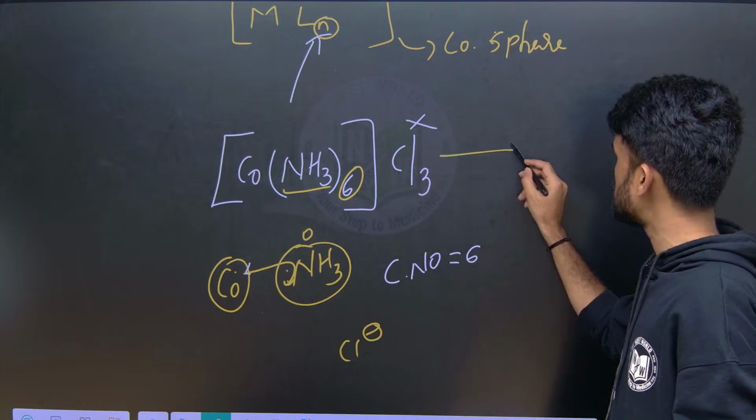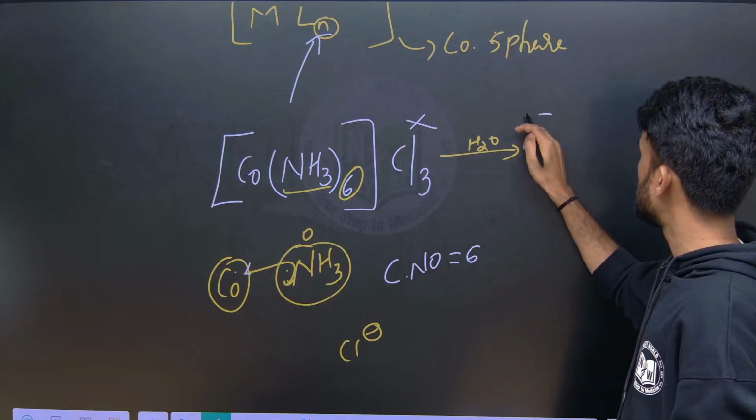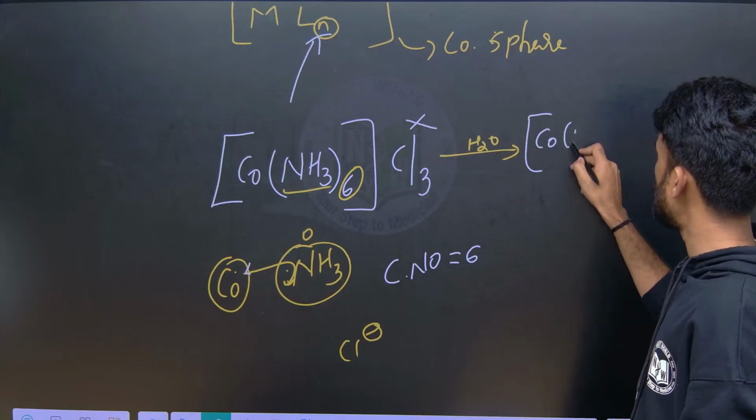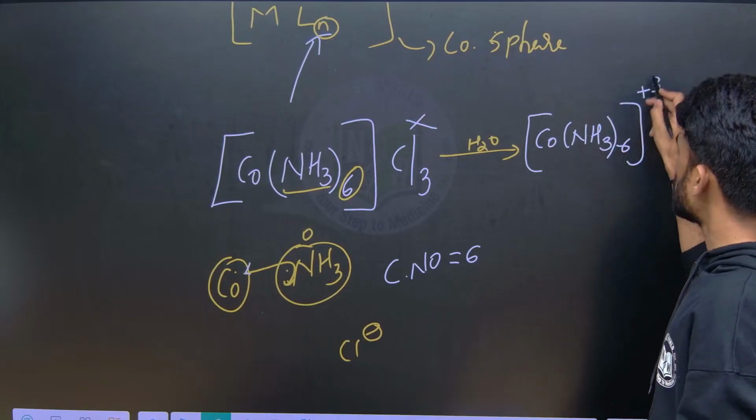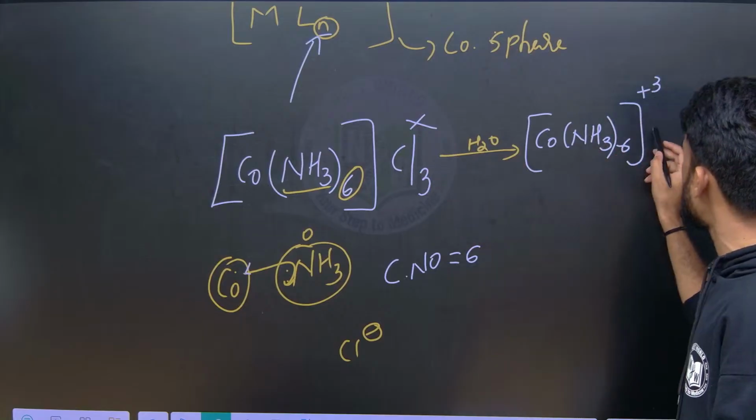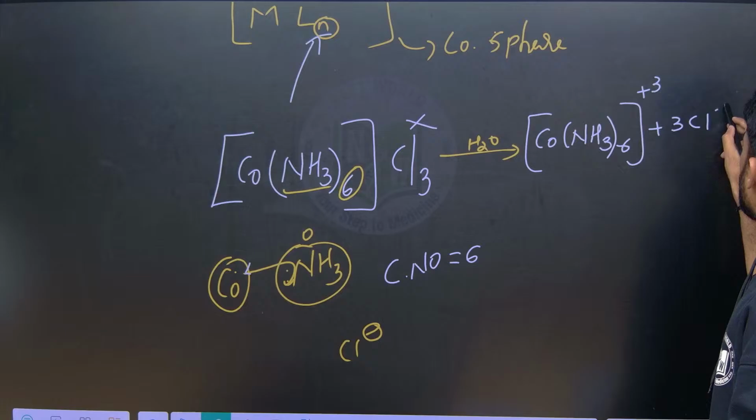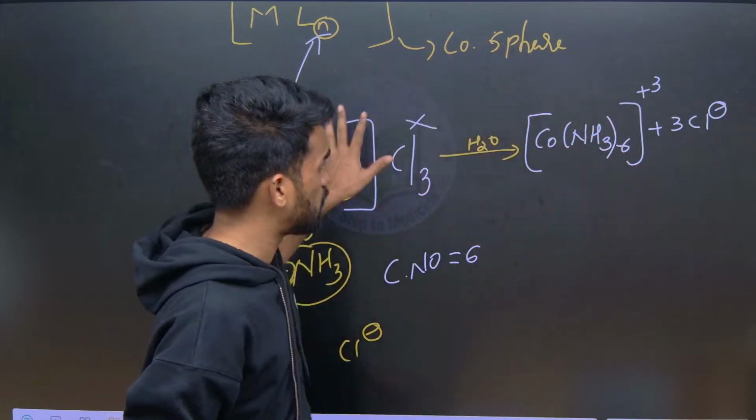So if we place this in water, what happens? In the aqueous medium, the square bracket part will remain the same. So [Co(NH3)6] 3+. Now why am I writing plus 3 on the square bracket? Because these 3 ions will get dissociated and form 3 chloride ions. So this is how you need to understand the concept of coordination compounds.